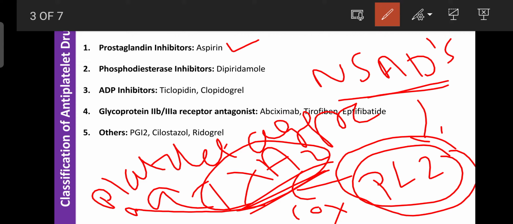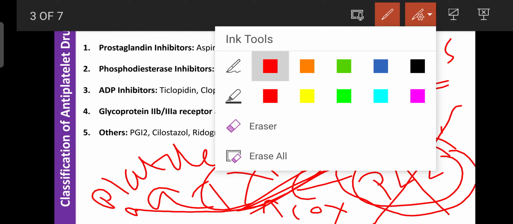But here the aspirin mainly inhibits the synthesis of thromboxane A2 by inhibiting the enzyme. So due to lack of this enzyme, arachidonic acid does not form, and due to lack of arachidonic acid, thromboxane A2 does not form. So due to that reason, this aspirin is used as an antiplatelet agent.